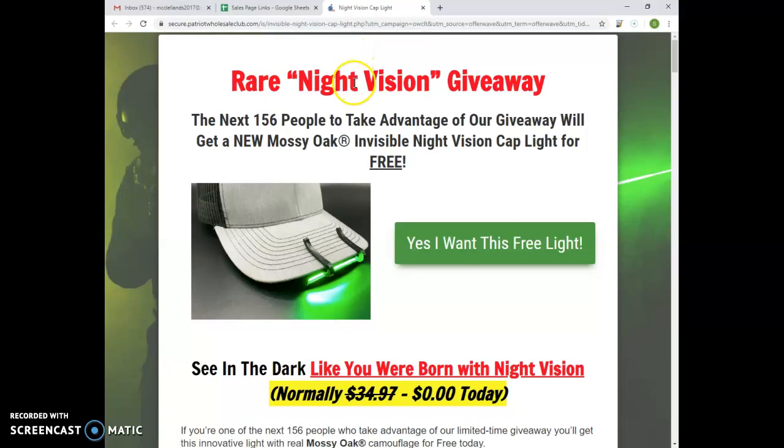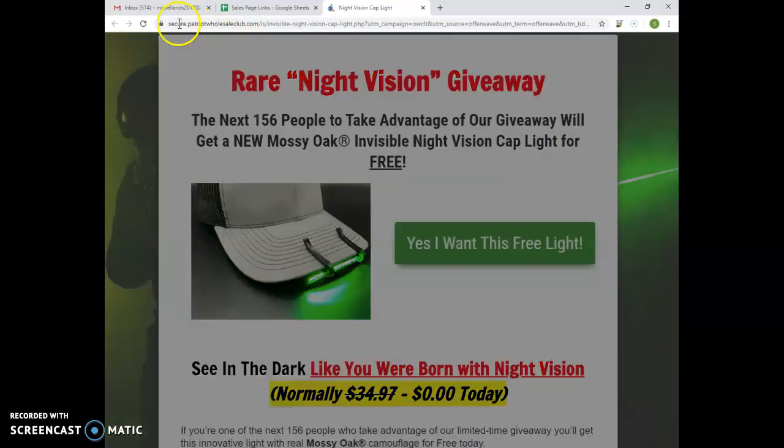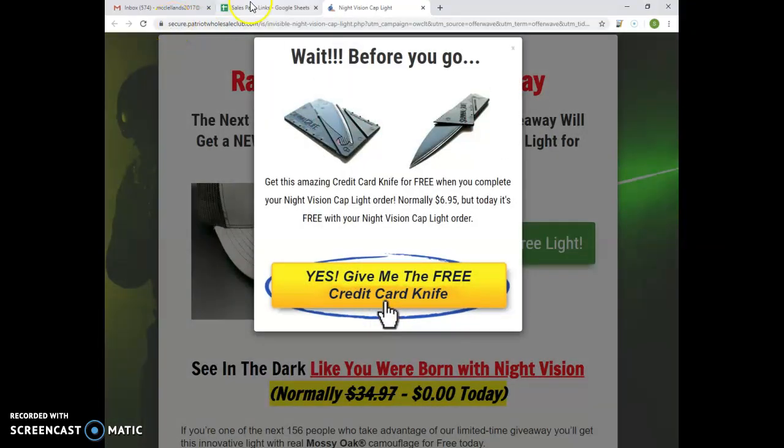Alright. So after you click the ID, you will be redirected to this URL with parameters.